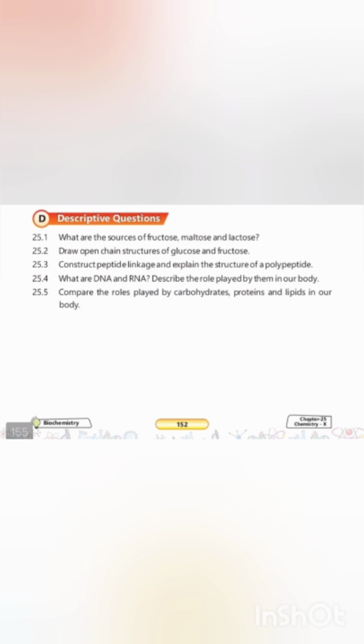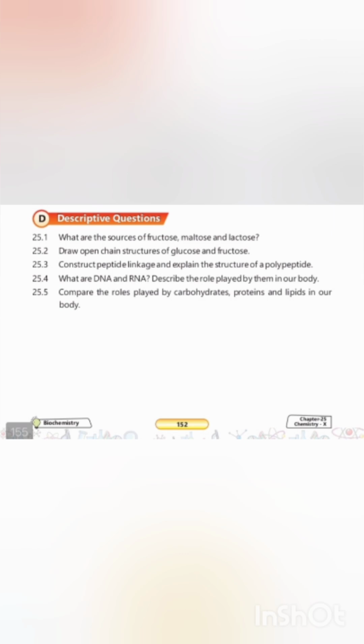Question number 3. Construct a peptide linkage and explain the structure of polypeptide. So, a peptide is formed by a condensation reaction where a water molecule is eliminated between the carboxyl group of one amino acid and the amino group of another. Polypeptide structure. Because the resulting peptide retains a reactive functional group at each end, it can continuously bind with more amino acids to create a long chain called a polypeptide. This extended chain eventually undergoes specific twists and turns, folding into a unique three-dimensional shape to become a functional protein.